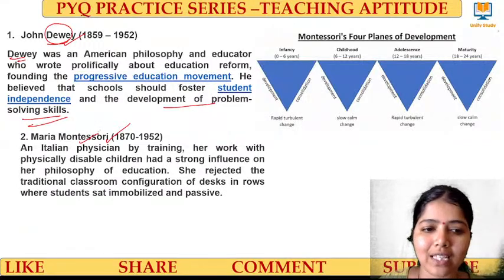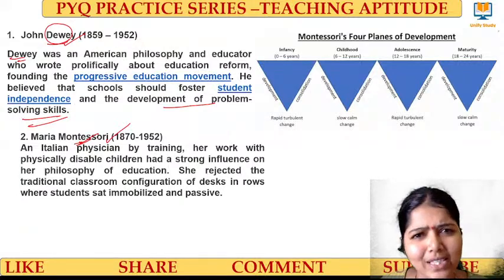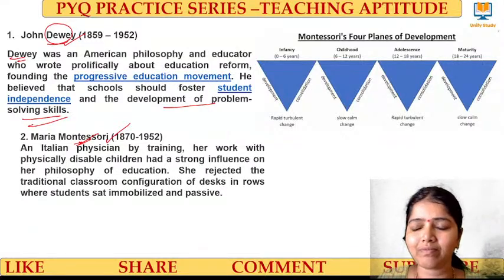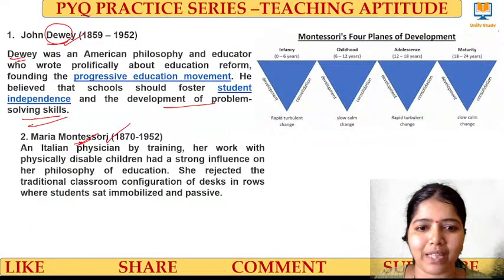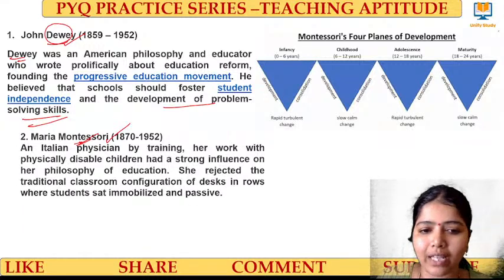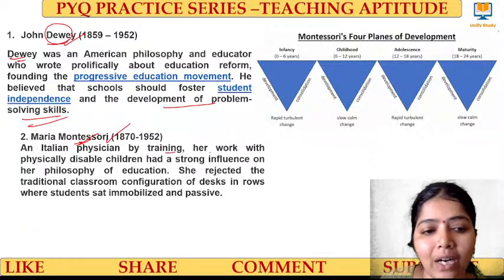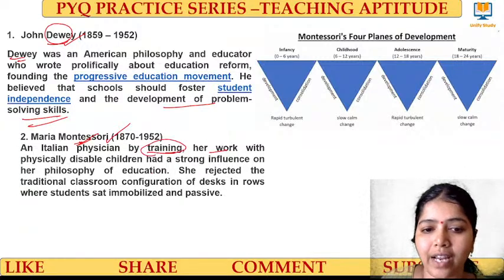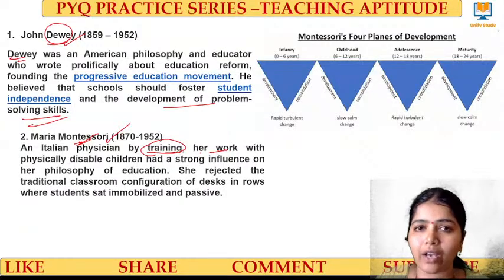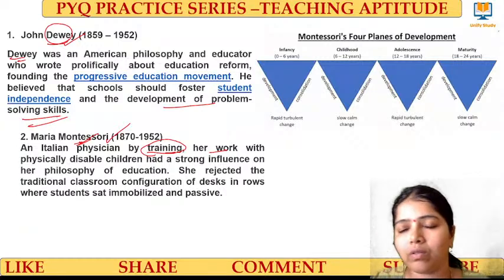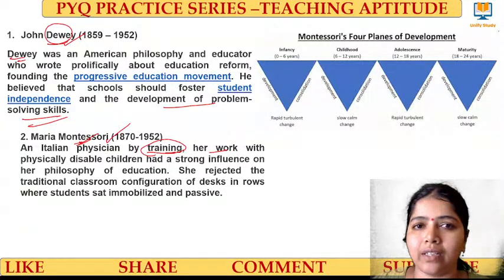Montessori, you know under this name only, we have many Montessori schools. Have you gone to Montessori schools? There, we used to do activity based education, right, where the student will learn on their own. That's called Maria Montessori. By training she worked with physically disabled children, a strong influence on philosophy of education, right? She focused on working on their own, right? That was the philosophy. She contrasted with the traditional learning system.